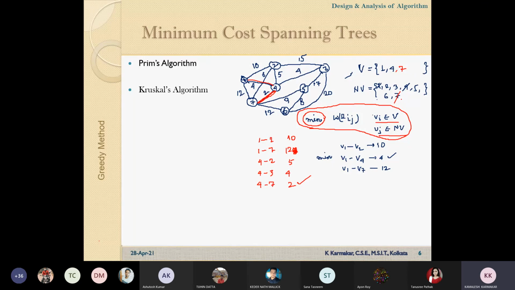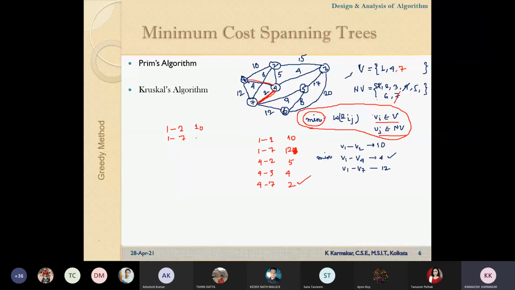Now, after this, you have to go for the next step. So what will be the next step? Now in this set V, how many vertices are there? Three vertices: 1, 4 and 7 belong to this set. So again, from 1, which vertex will you select? 1 to 2, its cost is 10. Then 1 to 3, no. 1 to 7.